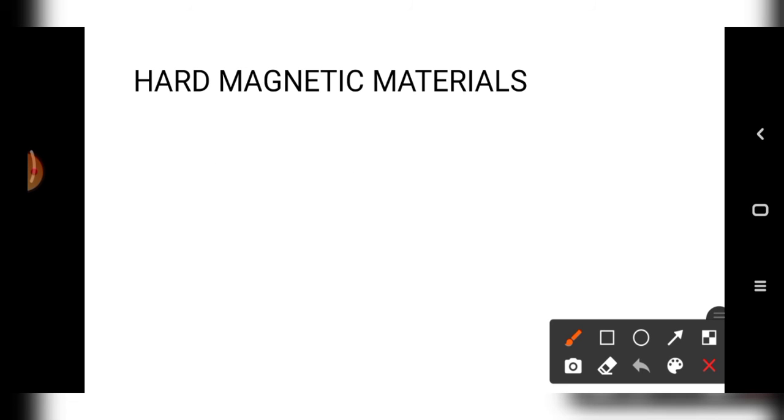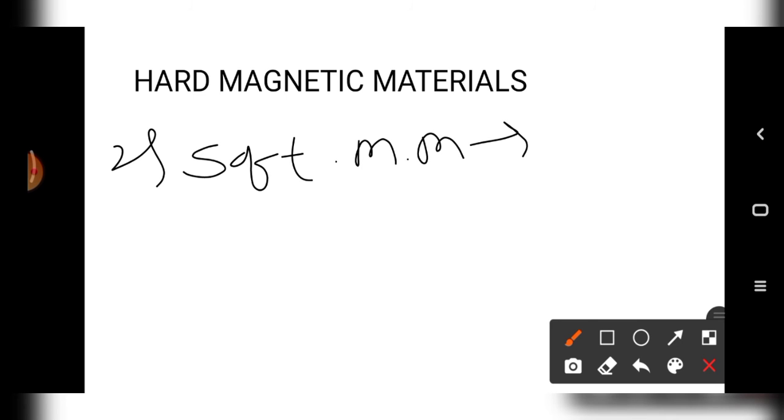Second point in soft magnetic material: when a small magnetic field is applied over soft magnetic material, large magnetization will occur.